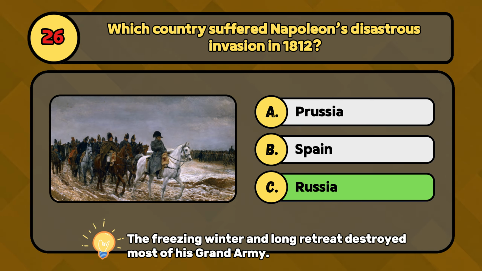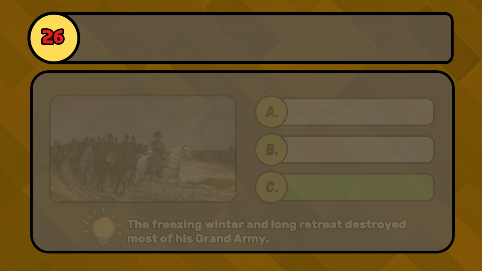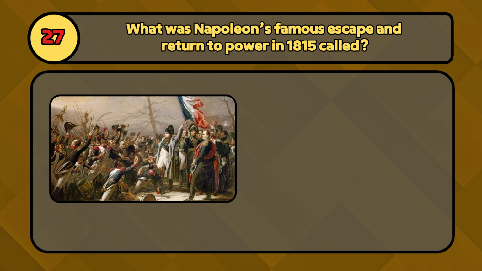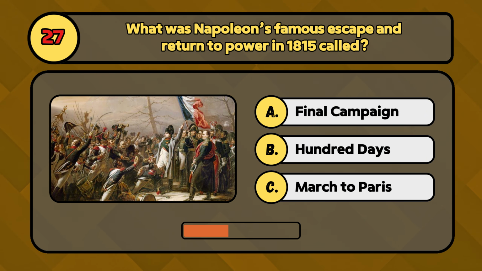Napoleon's invasion of Russia in 1812 ended in catastrophe. What was Napoleon's famous escape and return to power in 1815 called? Was it the final campaign, the 100 Days, or the March to Paris? It was the 100 Days.